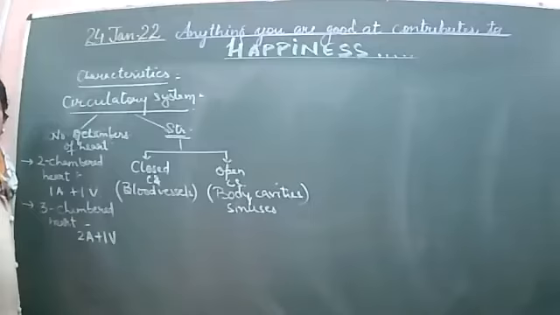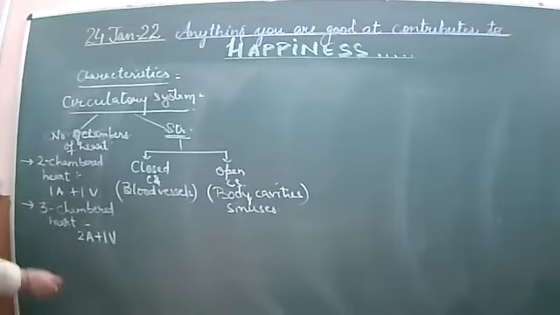Mainly it has 2 auricles and 1 ventricle. This is noticed in the members of class Amphibia and Reptilia.